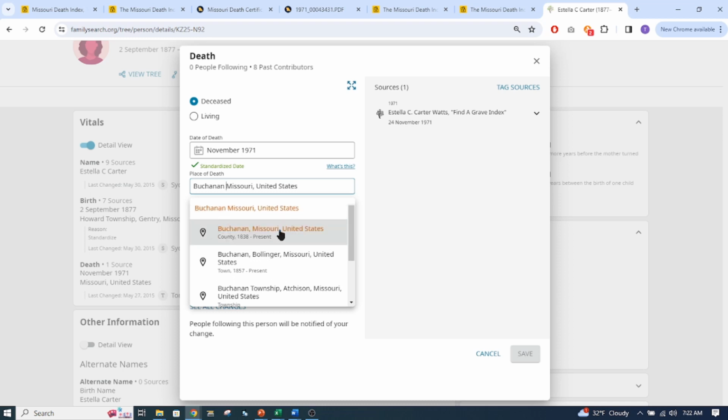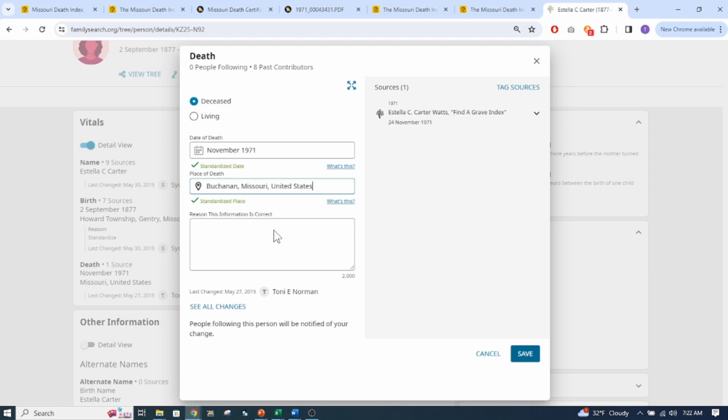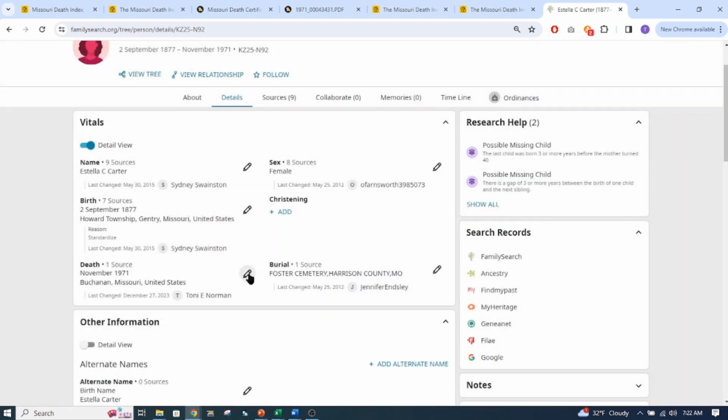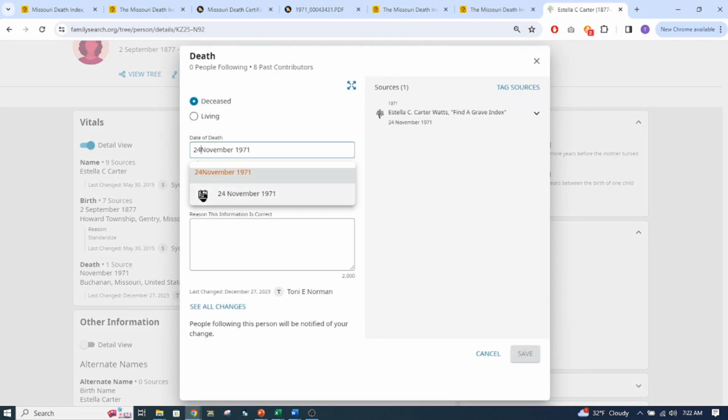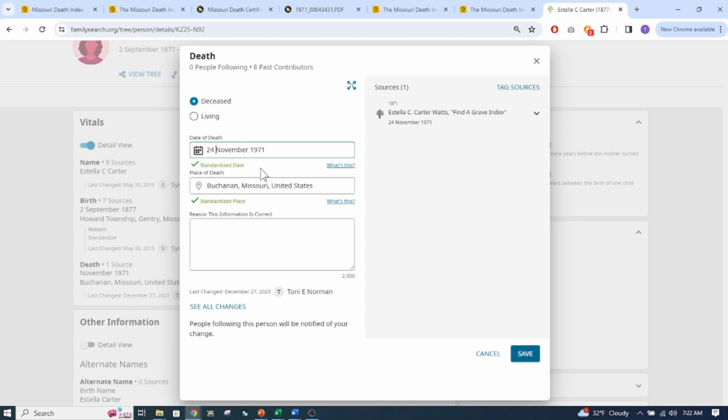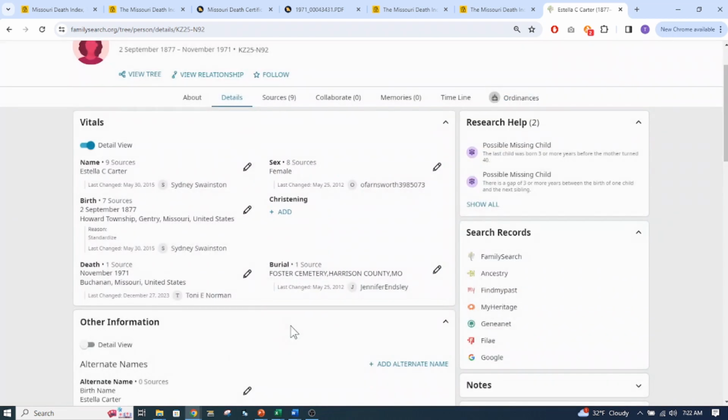And there it is, Buchanan County, Missouri. So I now can have that in there, and then it was the 24th of November. So I can add that date in there and save.